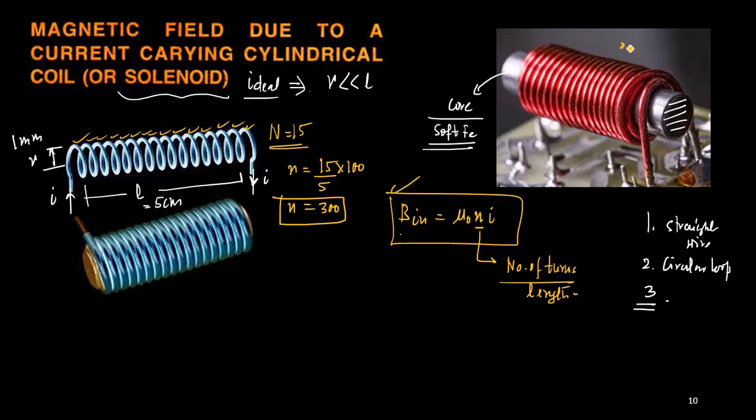If I put one point, let us say point A, outside the solenoid, what is the magnetic field at the outside point? The outside point is always zero. The solenoid cannot produce any magnetic field outside. It can only produce a magnetic field inside. And what is that number? That number is mu naught into n, where n is small n, the number of turns per unit length.